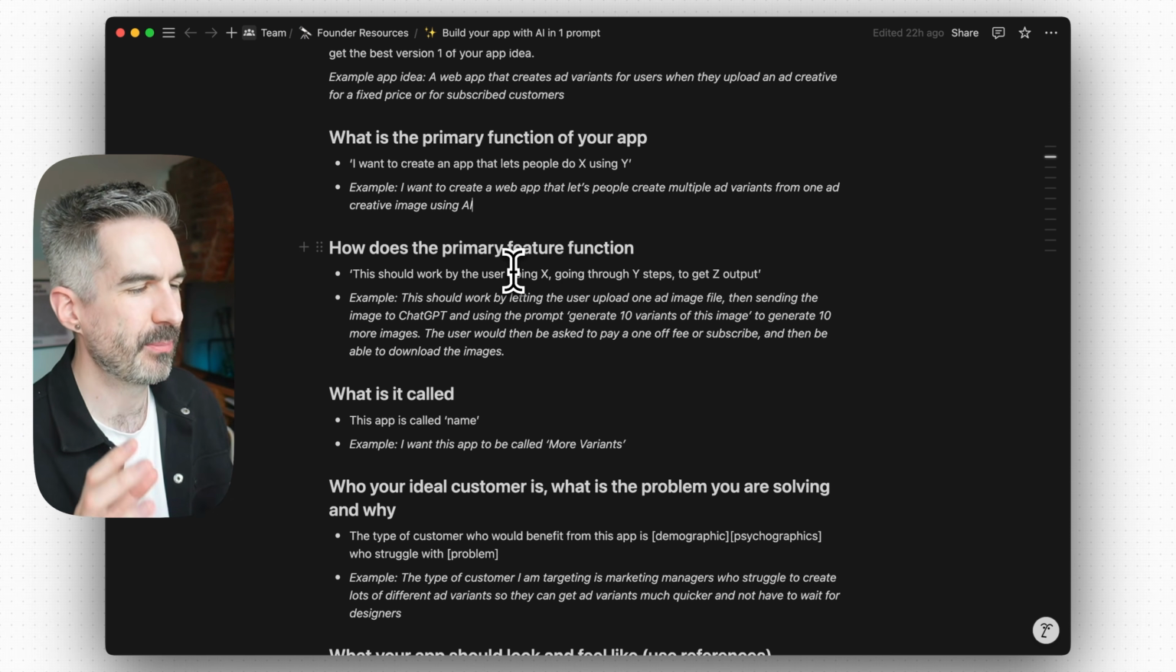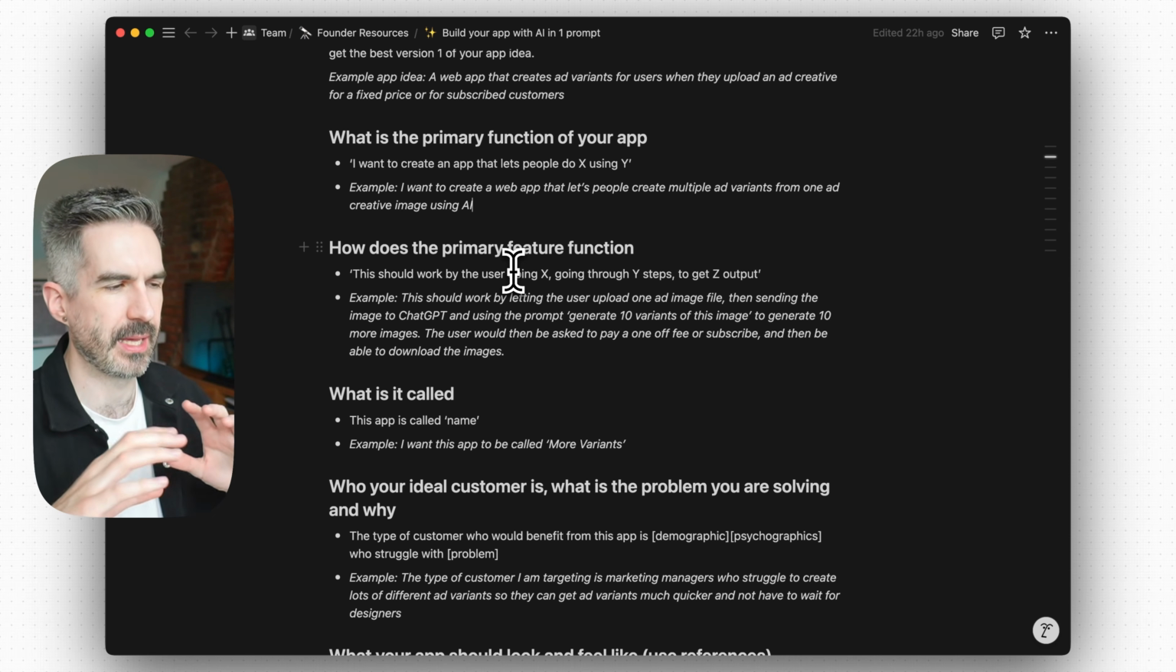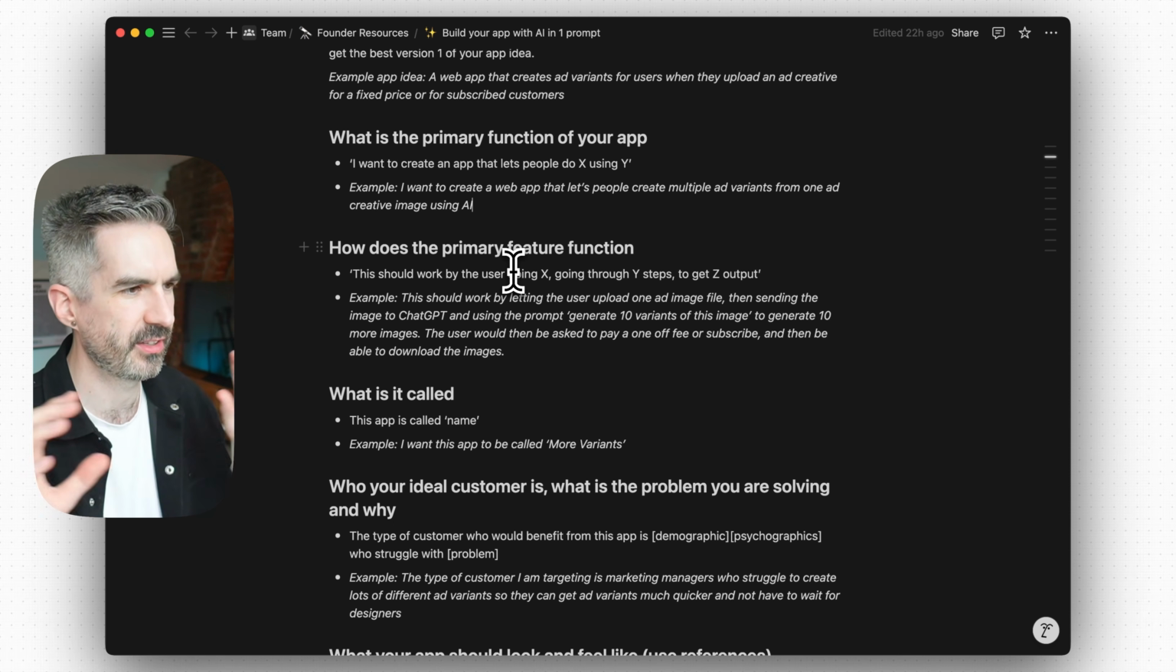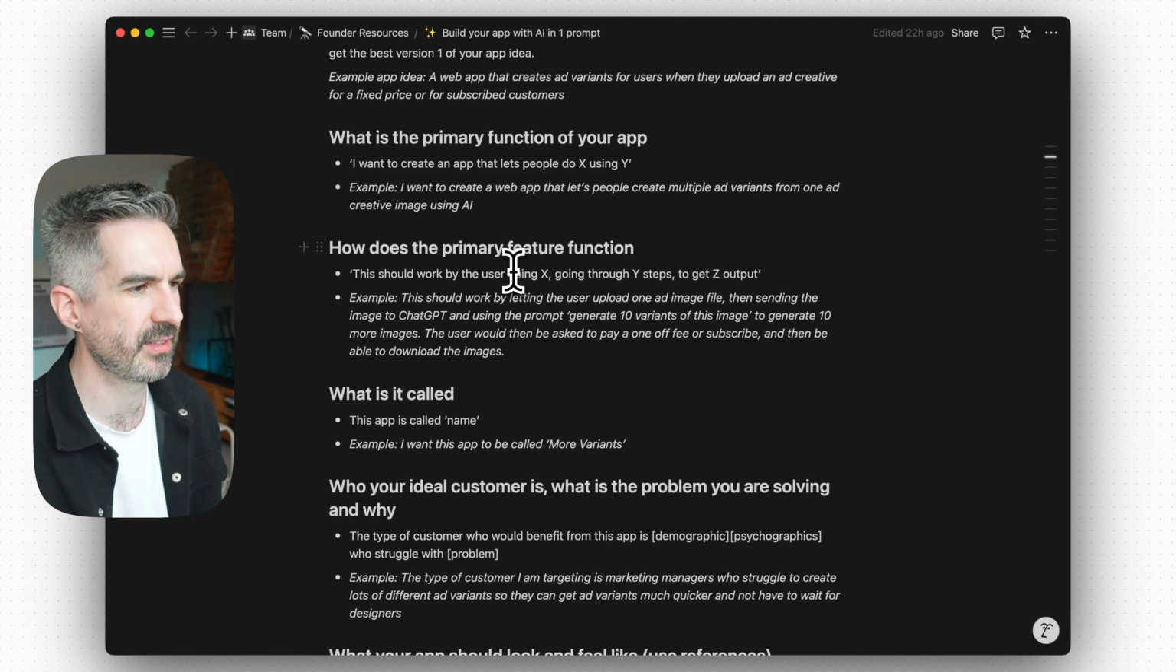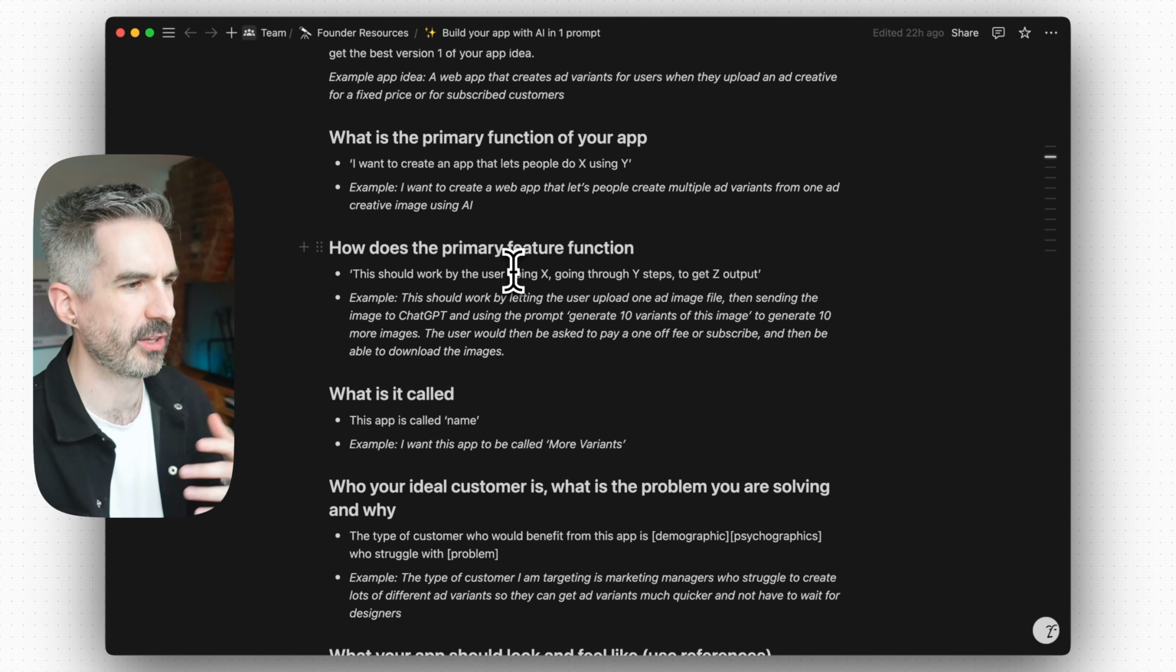And it's really important that for the first version of an app that you're creating, you really want to focus on that one primary feature. We're not trying to create a massive application here that has tons and tons of different features. We're just trying to create something really simple so that we can give it to people and test if this is something that's actually going to work or not.